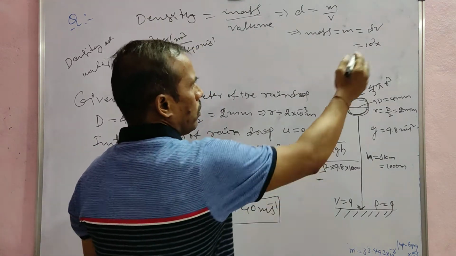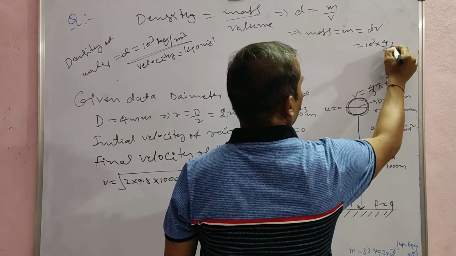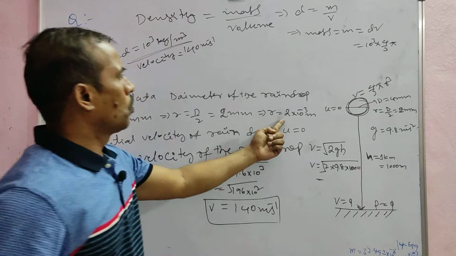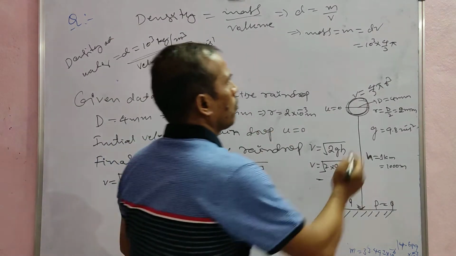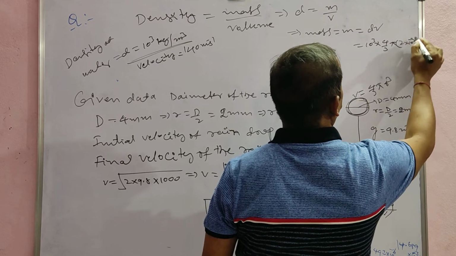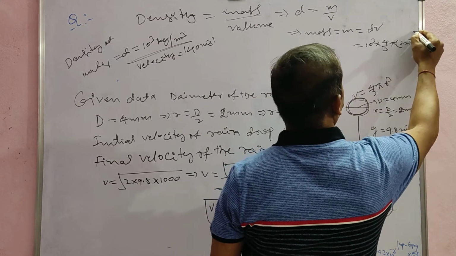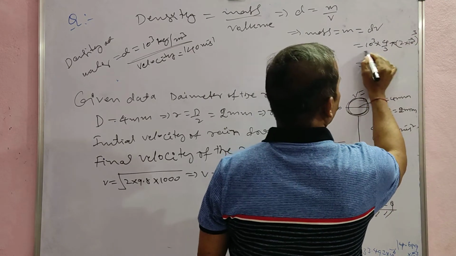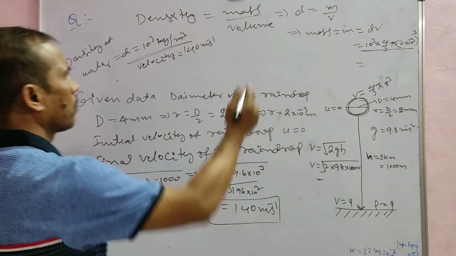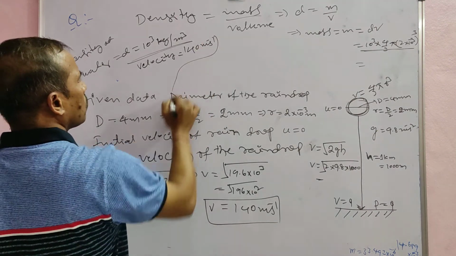Now V is equal to 4/3 πr³. Here the r value is given as 2 into 10 power minus 3 meter, so (2 × 10⁻³) cube. Simplifying this, V is equal to, now note this one.